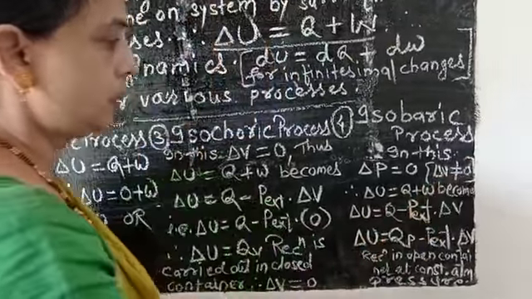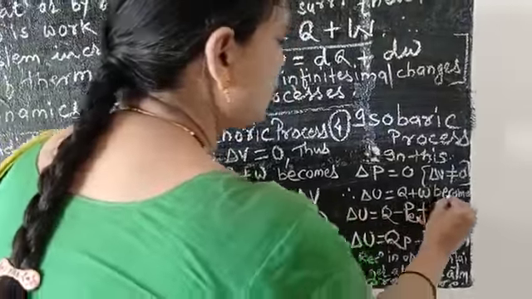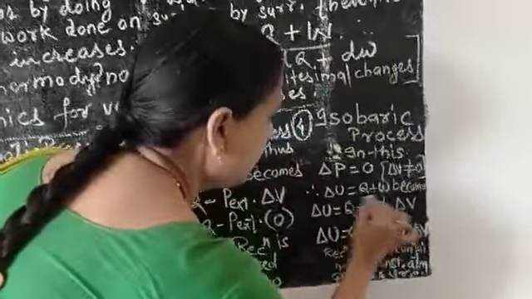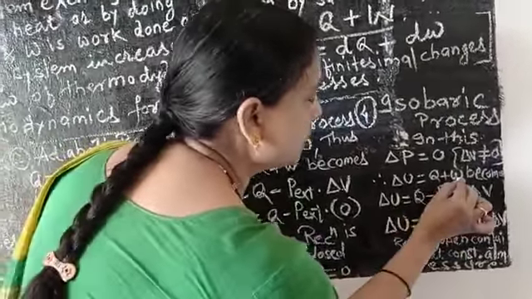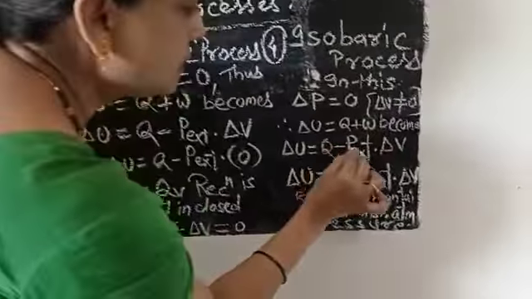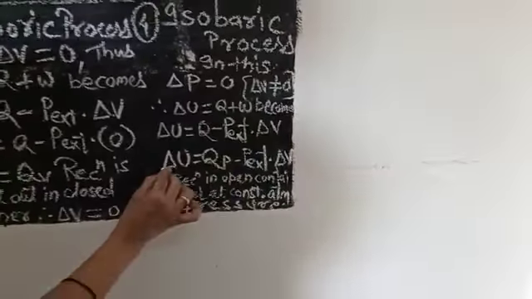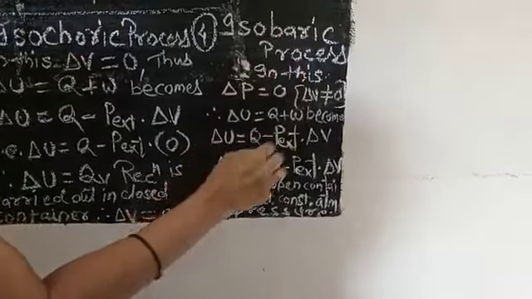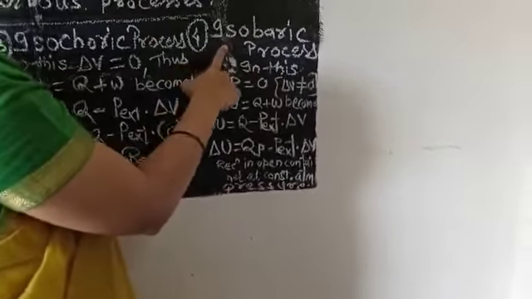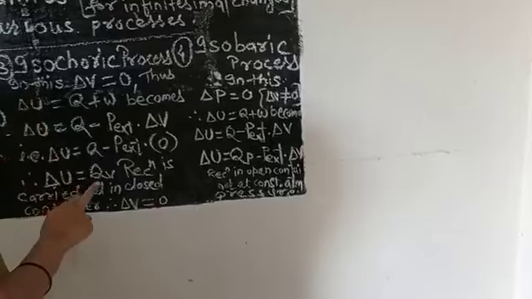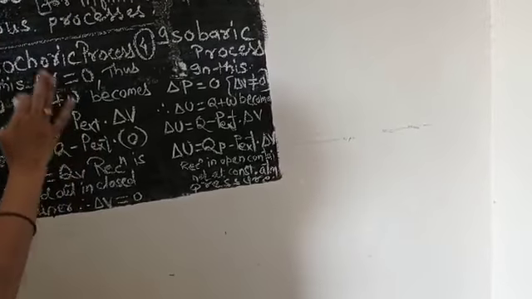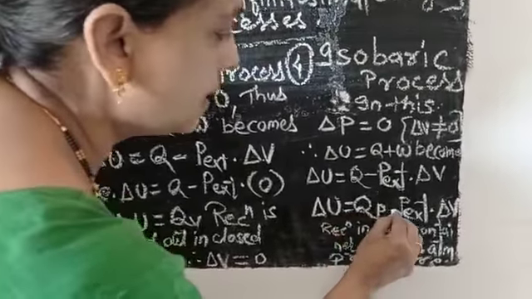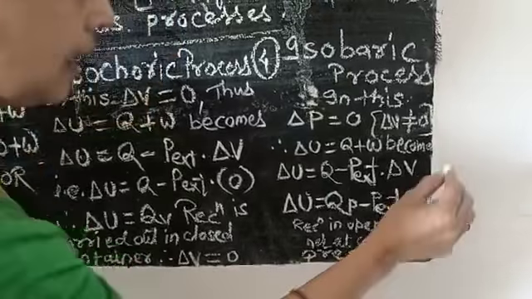Therefore delta V is not equal to 0, and so the expression of the first law of thermodynamics, delta U is equal to Q plus W, becomes, again we have to substitute the value of W, minus P external into delta V. So delta U is equal to Q, and I have written here P, because the process is carried out at constant pressure. In this place I wrote V because that process is carried out at constant volume. So delta U is equal to QP minus P external into delta V.